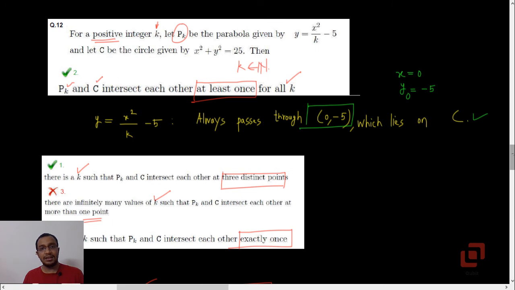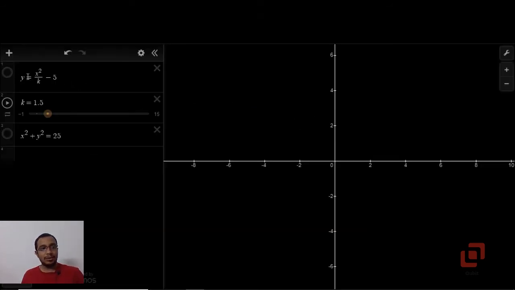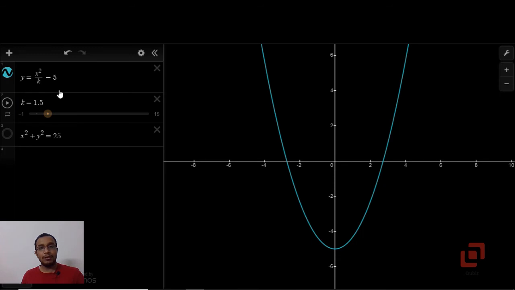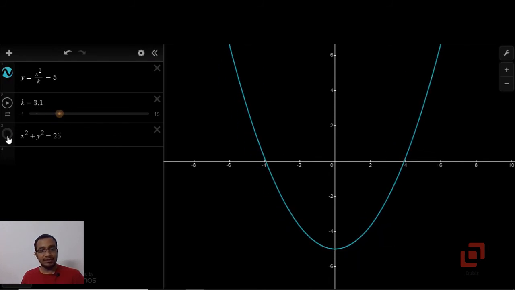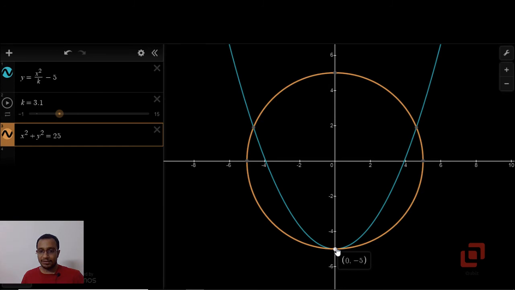Now let us see how k stretches or shrinks the parabola based on its value, and whether our answers are correct using a graph. All right, so let us first plot the parabola y = x²/k - 5, and as you can see, it is passing through the point (0, -5) no matter what k is. And this is our circle. The circle also passes through the point (0, -5).